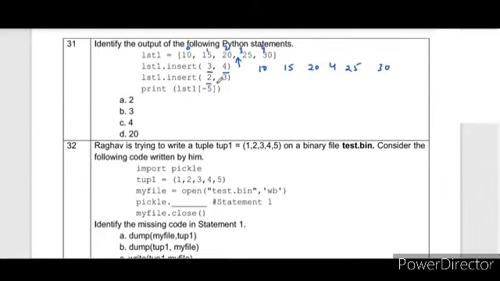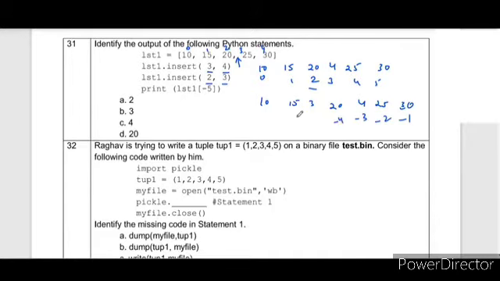Next statement says at position number 2 insert 3. So these are my index positions. At 2 I will insert the value 3. So 10, 15, 3, 24, 25 and 30. This will be the existing list value. Next is list minus 5.